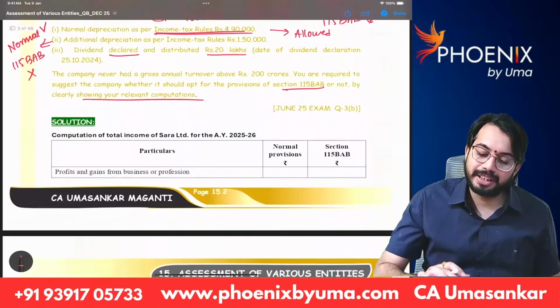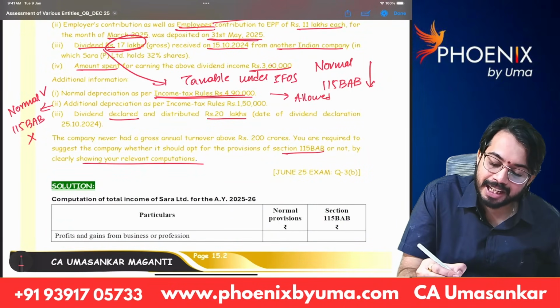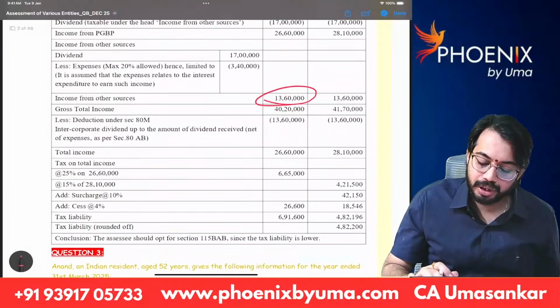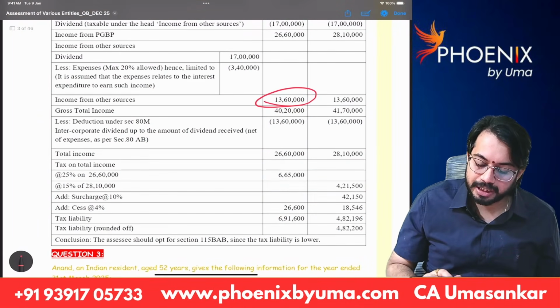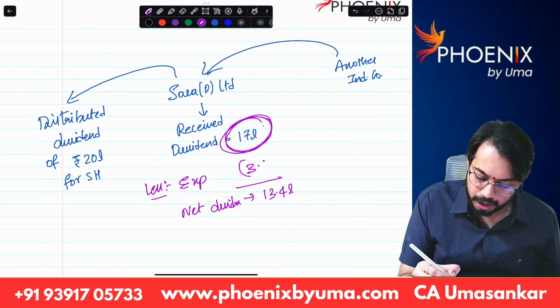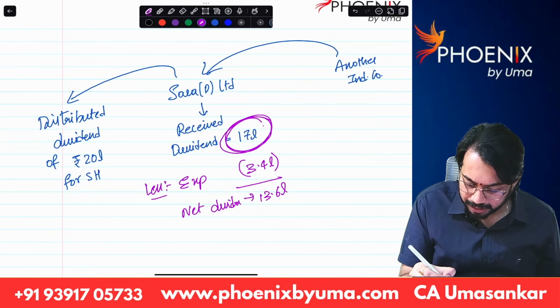Okay, small mistake is there. Here, expense is 3,60,000, make it 3,40,000. So, income from other sources, net dividend is 13,60,000. 3.4 lakhs expenses. Net dividend is 13.6 lakhs.